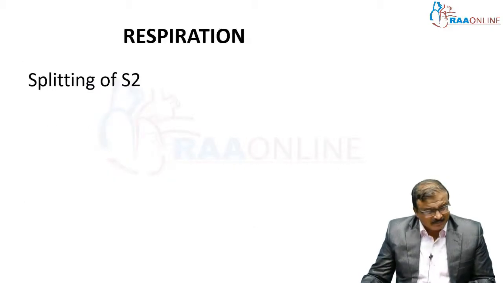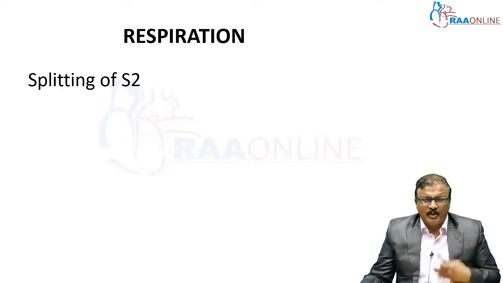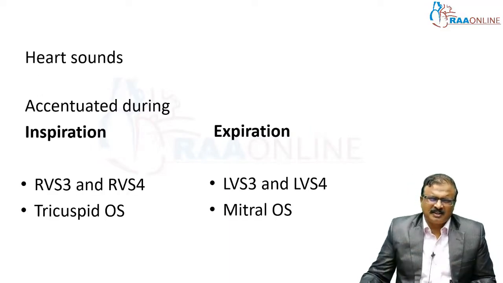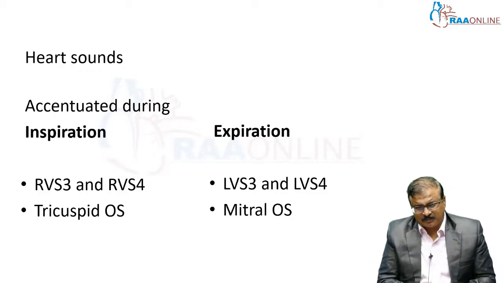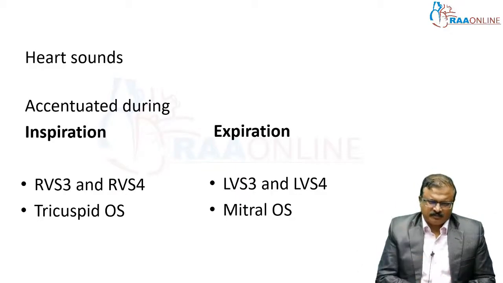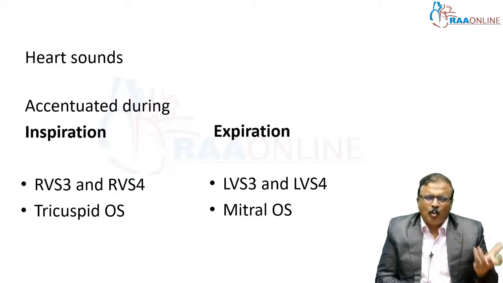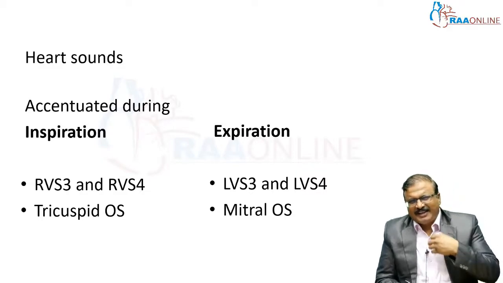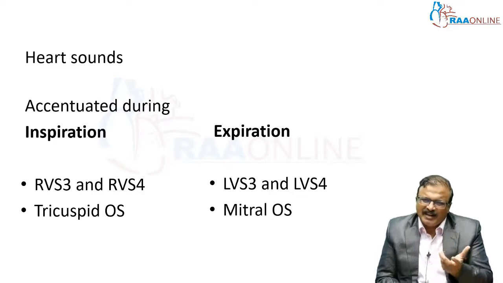Respiration is the easiest thing. Basically, respiration is used to find out splitting of the second heart sound. During inspiration, it's a wide split, and a normal split you hear in other conditions. How does inspiration affect the heart sounds? Increased in inspiration: RV S3 and RV S4, right-sided, and the tricuspid opening snap. Expiration increases LV S3 and LV S4, and the mitral opening snap.